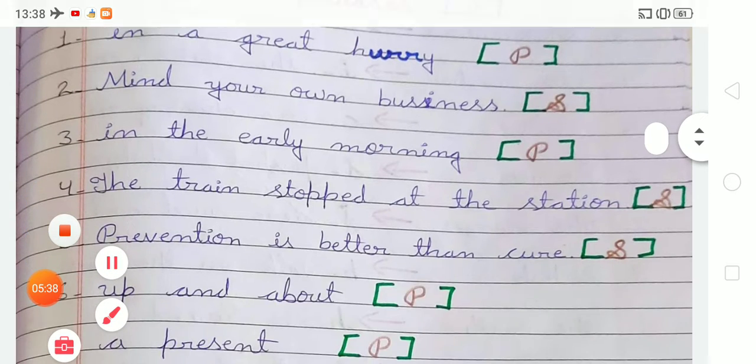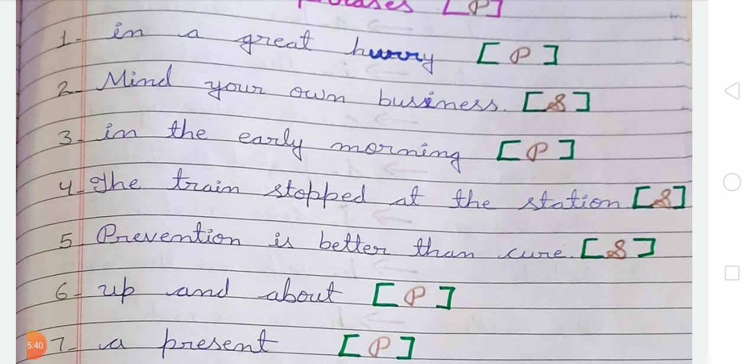Okay. Now the fourth is "The train stopped at the station." Student, tell me, is this a phrase or a sentence? We can see the first letter begins with a capital letter and it ends with a full stop, and this given group of words makes sense. So we can say that it is an example of a sentence. So we have to write S here.